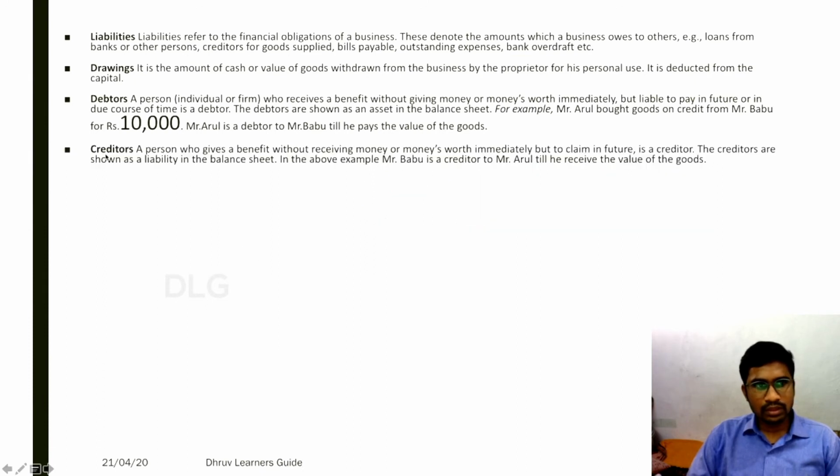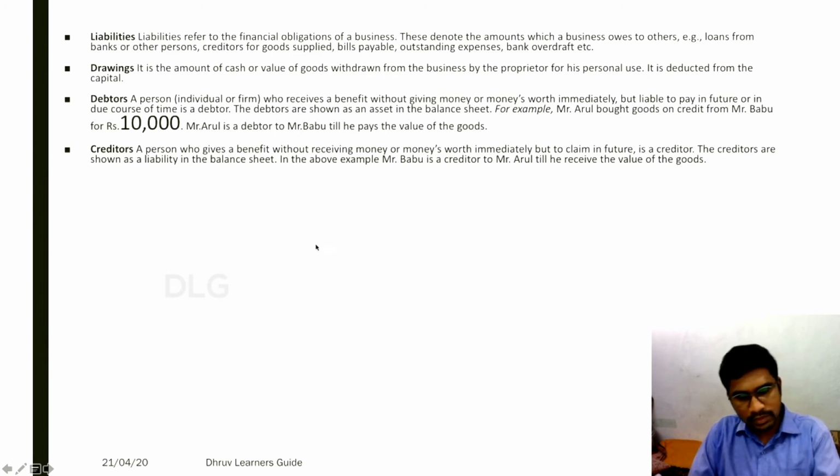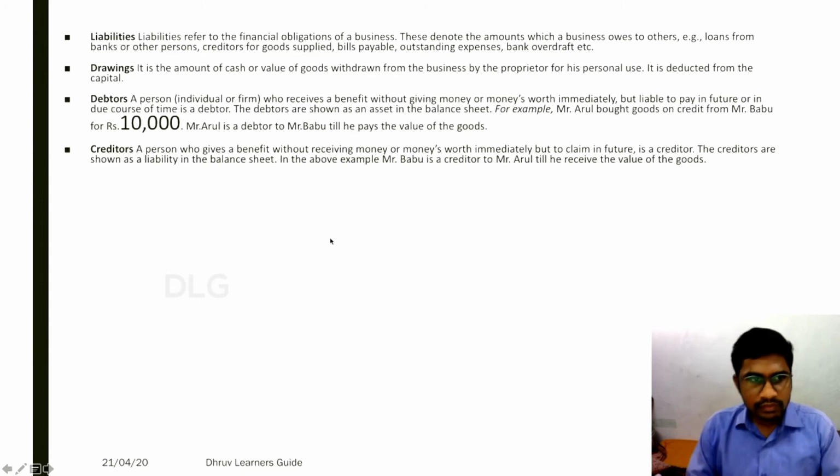Now the term comes creditor. I have already explained what is creditor, but I shall explain again. Let us first discuss what is given over here. Creditors: a person who gives benefit without receiving money or money's worth immediately but has a claim in future is a creditor. The creditors are shown as a liability in the balance sheet. For example, Mr. Bob is creditor to Mr. Arul till he receives the value of goods.